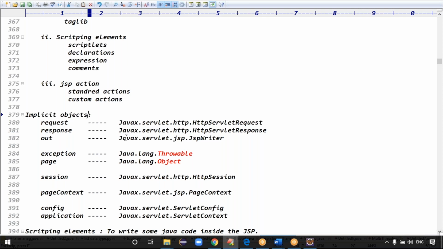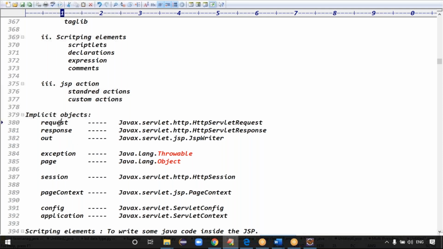Those objects become implicit objects in JSP, guys.